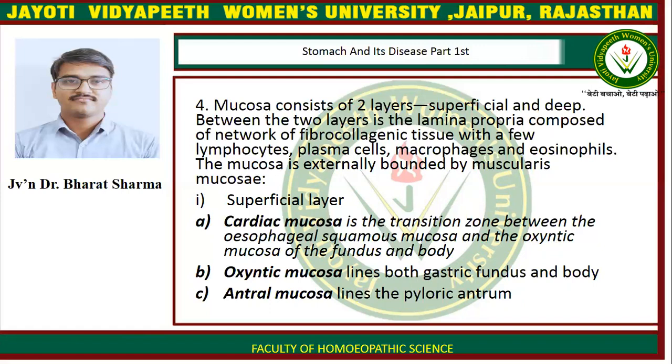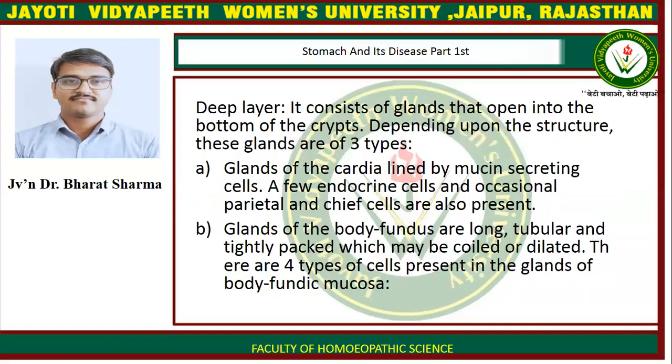First is the superficial layer, which has cardiac mucosa, the transition zone between the esophageal squamous mucosa and the oxyntic mucosa of the fundus and the body. Oxyntic mucosa lines both gastric fundus and body, and antral mucosa lines the pyloric antrum. Second, the deep layer. It consists of glands that open into the bottom of the crypts.